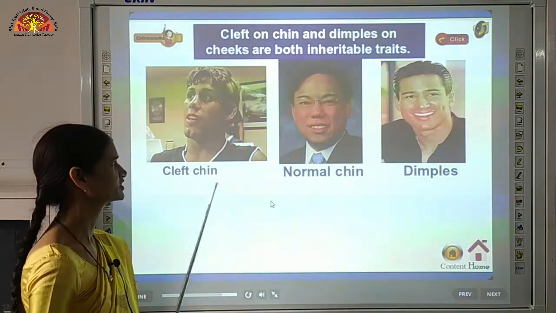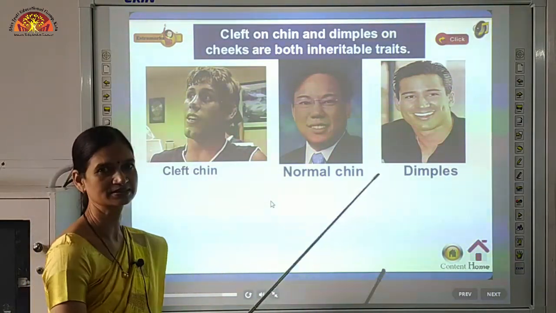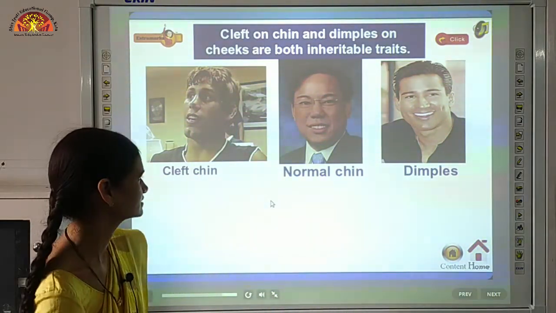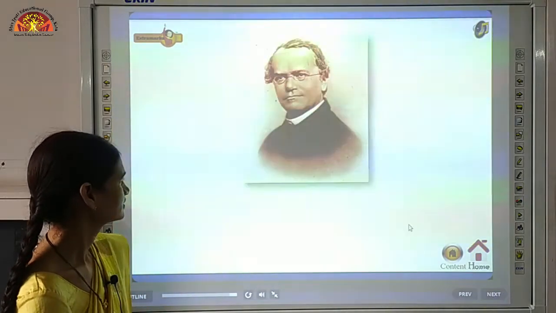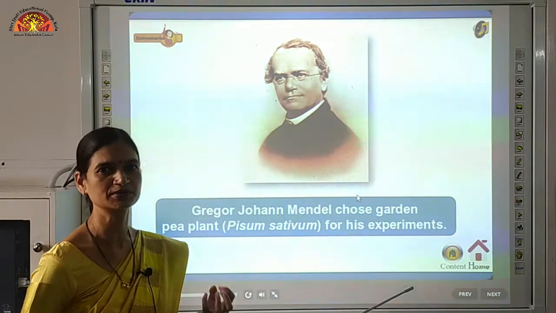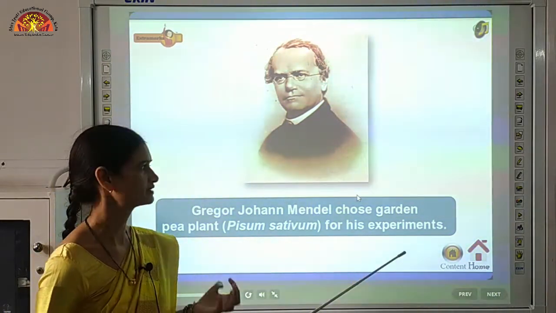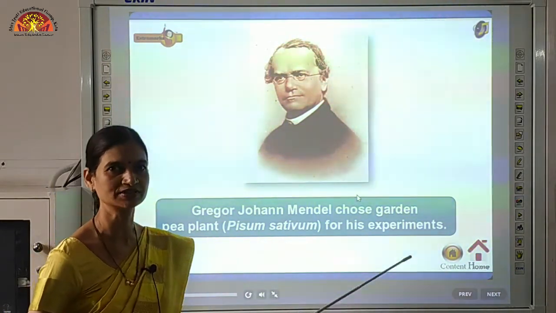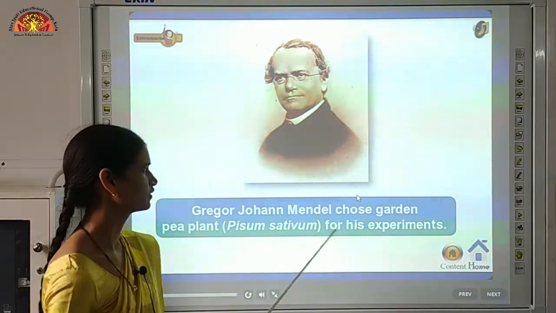Similarly, cleft chin, normal chin, and dimples, these are also inherited traits. And all these inherited traits are governed by genes, means controlled by genes. So genes is the basic unit of heredity which is controlling all the characters of our body.